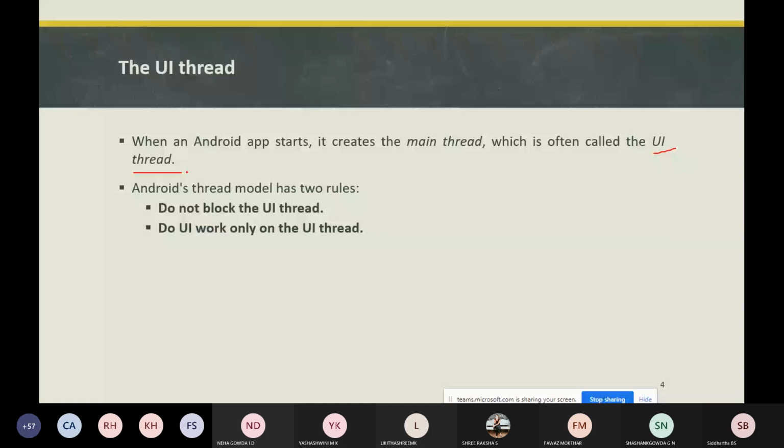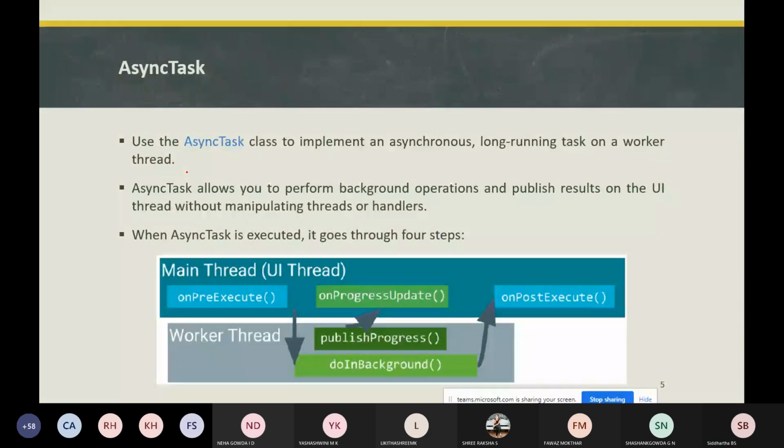Next we will move on to the async task, and how threading operations are performed through it. This async task has been intended to enable proper and easy use of the UI thread.